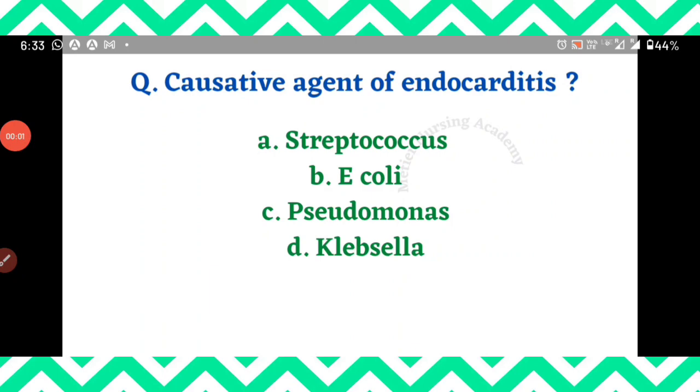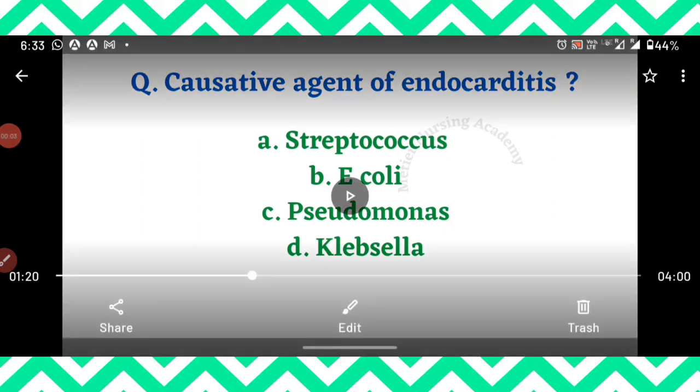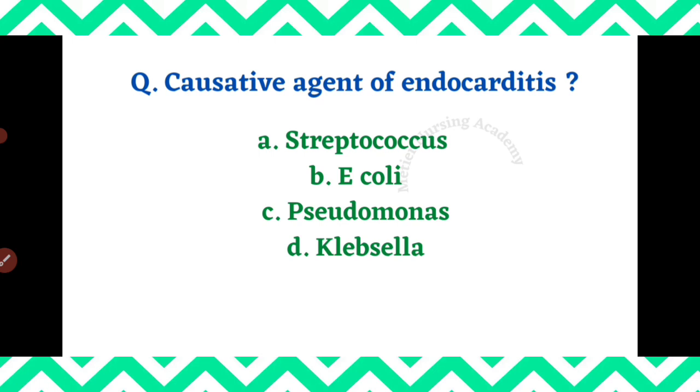Now we are going to see about the causative agent of endocarditis, and they have given four options: Streptococcus, E. coli, Pseudomonas, Klebsiella. So when you come across these words, especially endocarditis, all the golden points should come into your mind. What are all those golden points? Let's start with the layers of the heart.